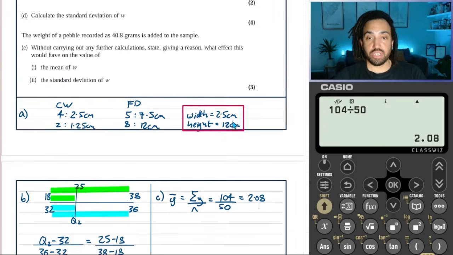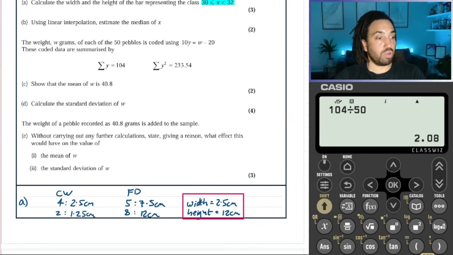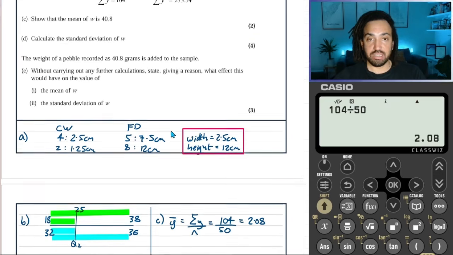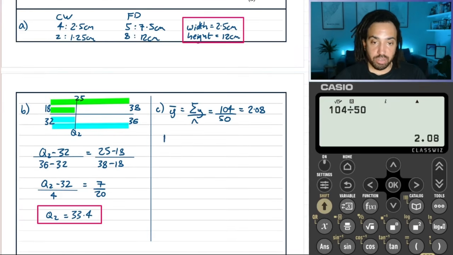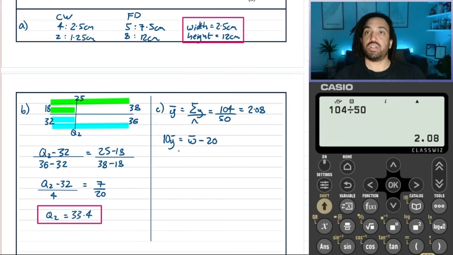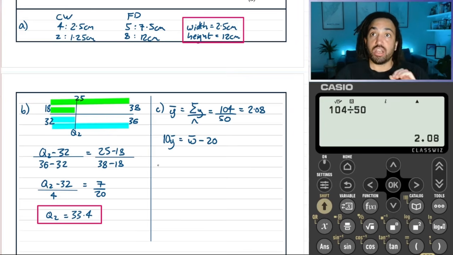Okay, now let's look at the code. It says that 10 lots of Y minus 2 is equal to W minus 20. So we know that 10 lots of Y is equal to W minus 20. And when we are converting between means, whether we multiply or subtract or add in the code, all of that is going to be applied because the mean is affected by both multiplication and addition.